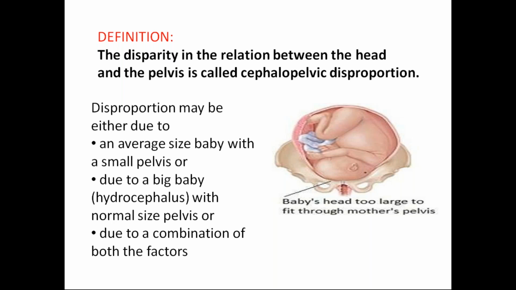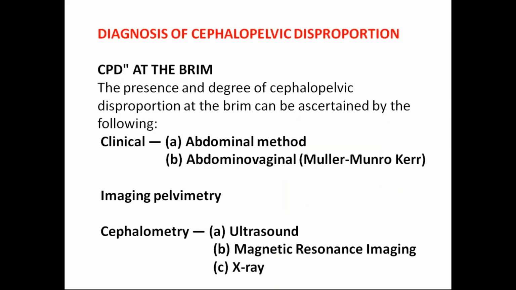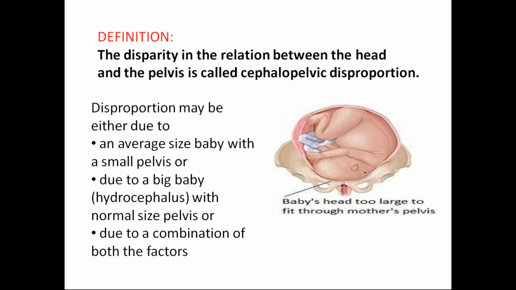Disproportion can be due to maternal causes and fetal causes. First we'll discuss the maternal causes. If the mother is of short stature, all the diameters of the pelvis will be small, so a small pelvis.